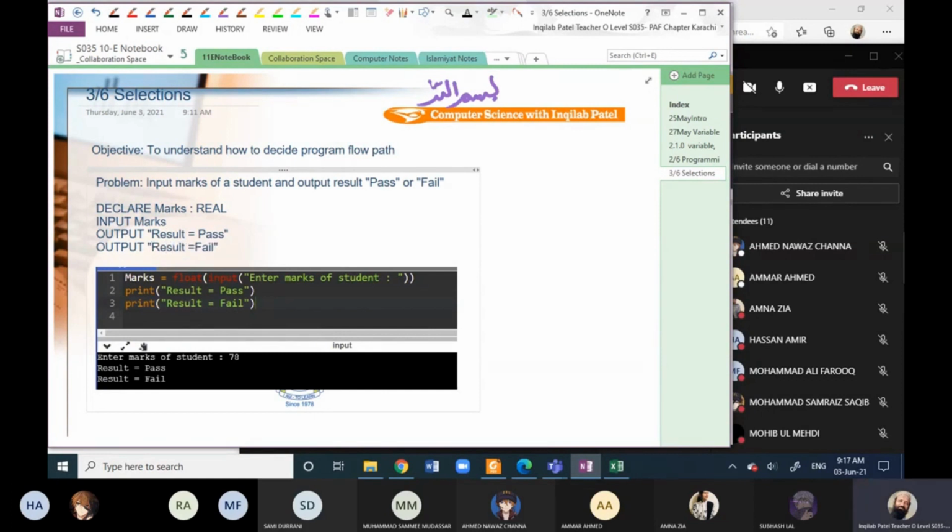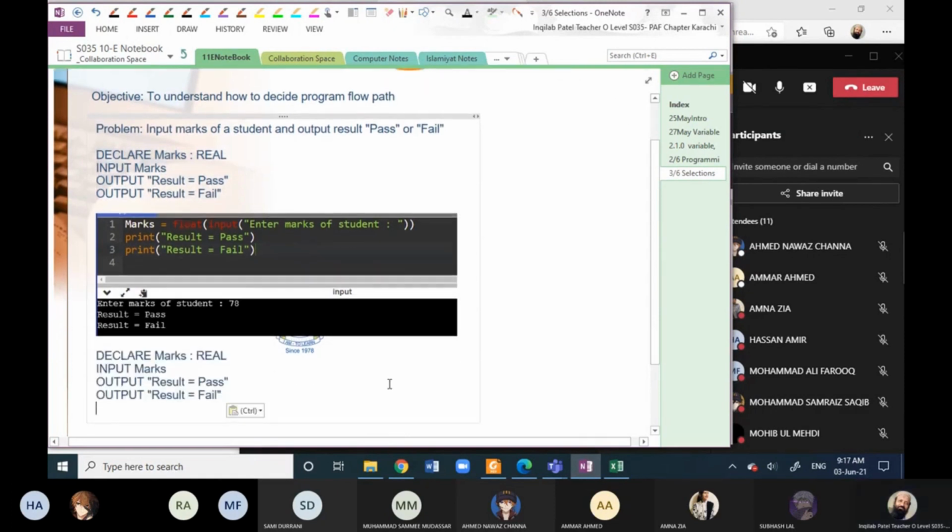But there should be a condition which decides which statement is to be executed. For example, I am writing this program again. I am saying that input marks. Suppose this is statement number 1, this is statement number 2, this is statement number 3, this is statement number 4. Now here I am adding a condition.